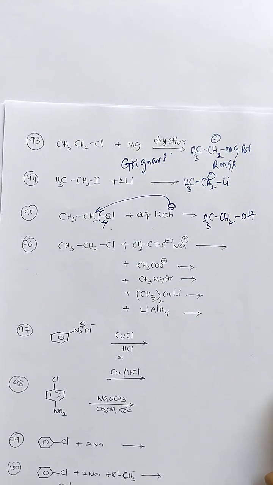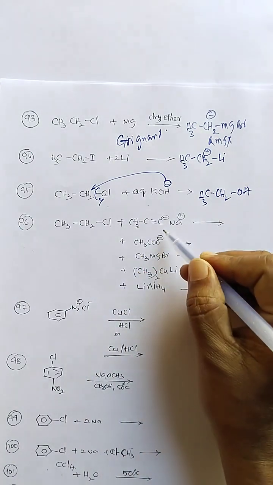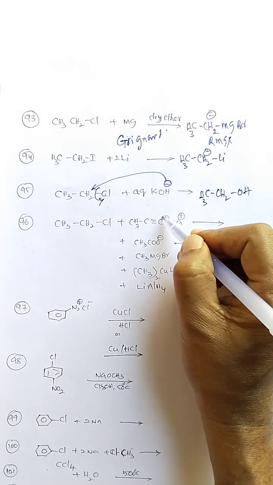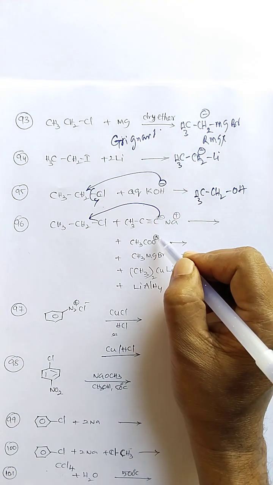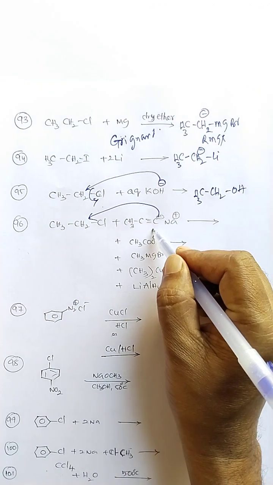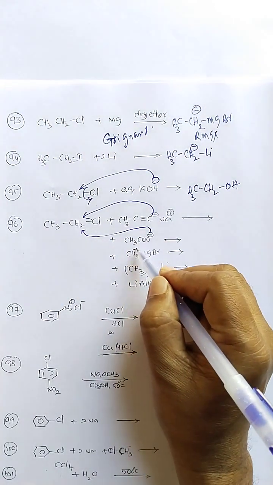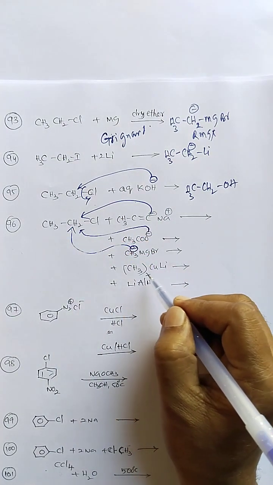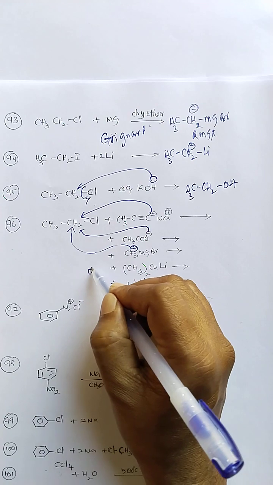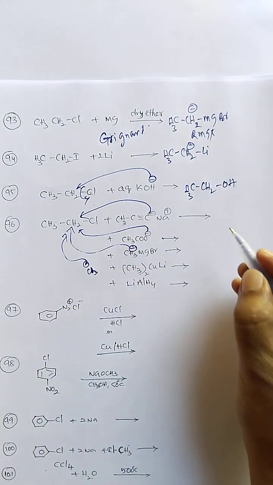Ethyl alcohol is a preparation method. Next, ethyl chloride reaction with a series of nucleophiles. Sodium ethoxide will attack by nucleophilic substitution. The acetate ion can act as a base as well as a nucleophile. And here methyl magnesium bromide will substitute here. And Gilman's reagent will also produce a methyl anion and attack on that one to give propane.